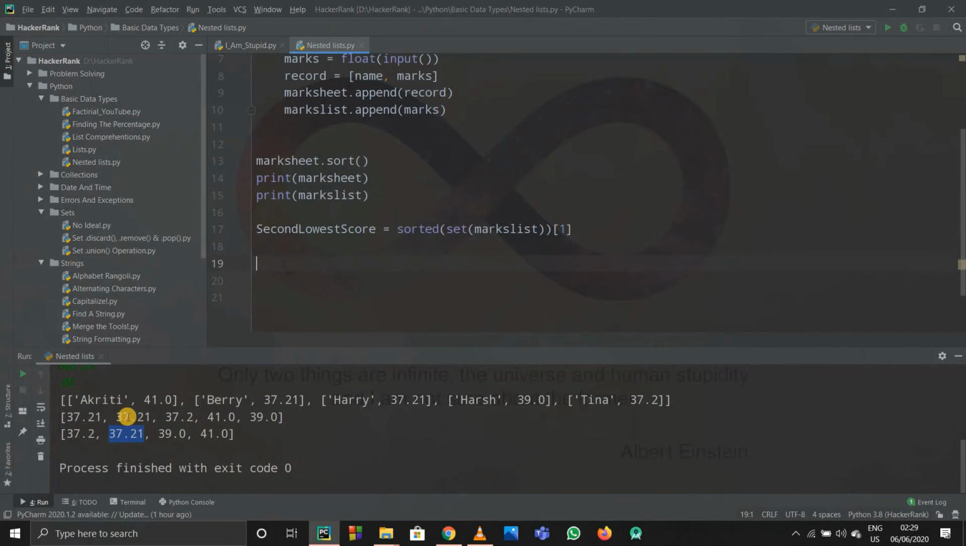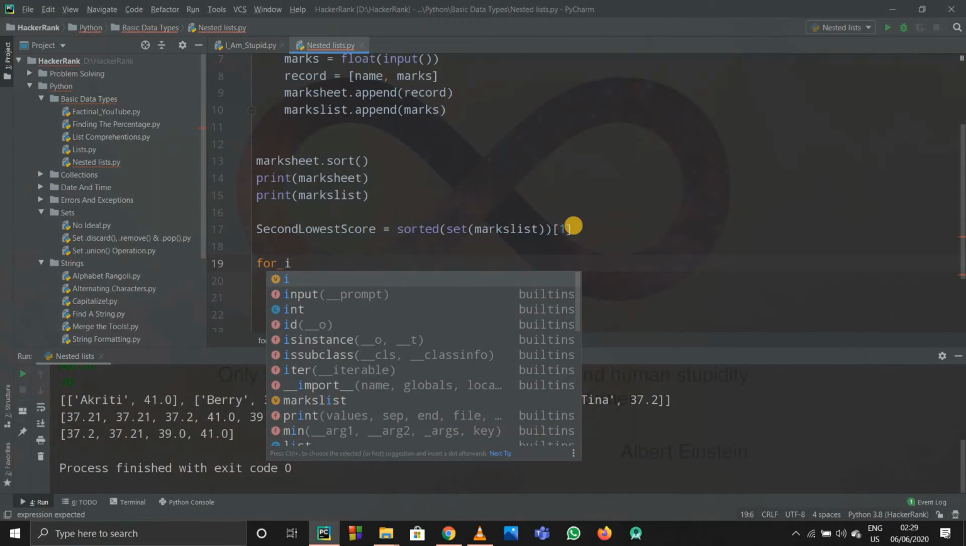Now I just have to get access to the mark sheet. Whosoever's score is the second lowest score, I have to print out their name now. And if I use a for loop, it will print in alphabetical order only because I already sorted it. Okay, now to access the scores, this is a new kind of for loop, you might not have known.